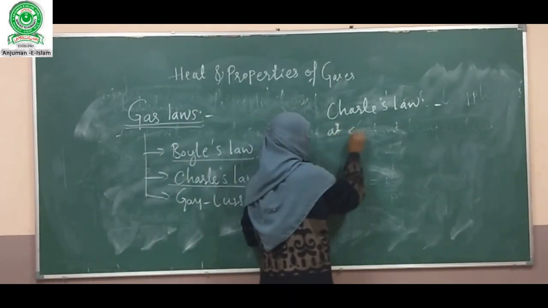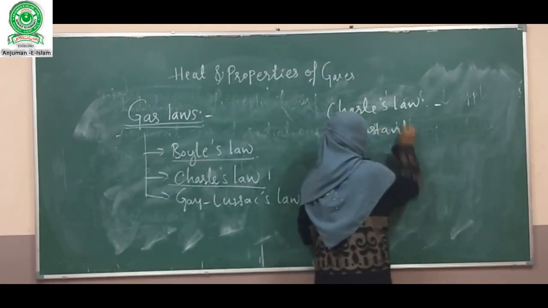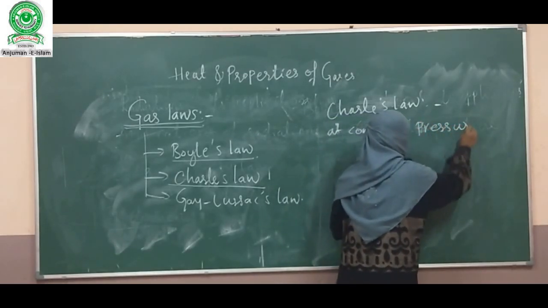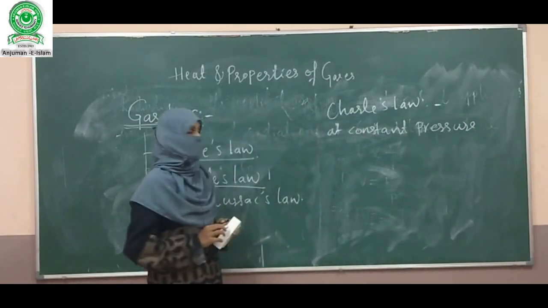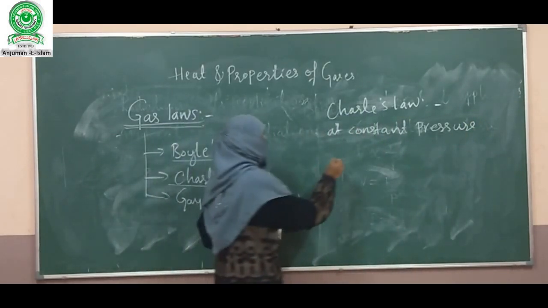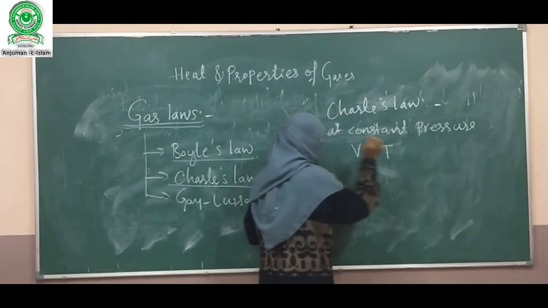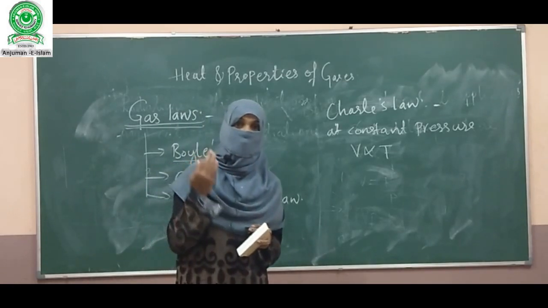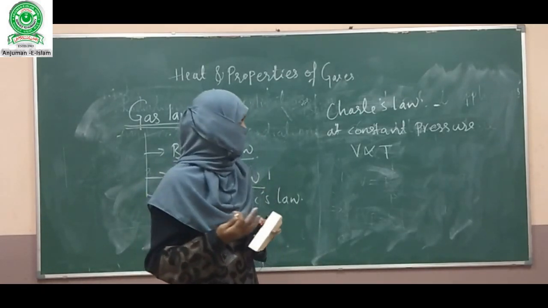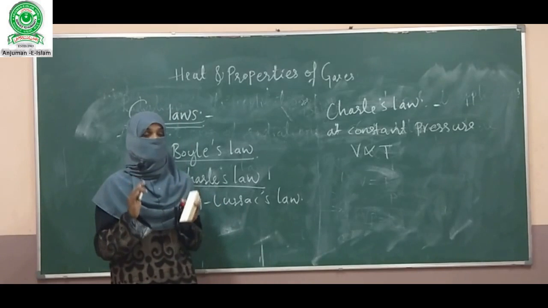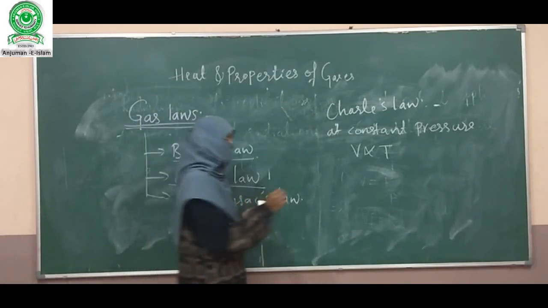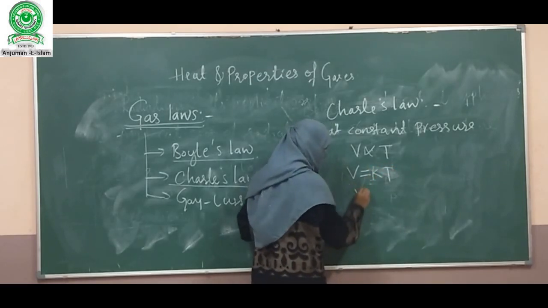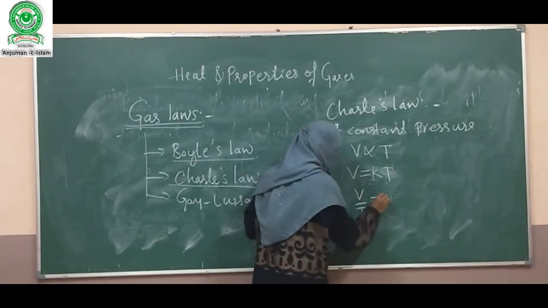Next one is Charles's law. Charles's law states that at constant pressure, the volume of a given mass of gas is directly proportional to absolute temperature. It means when we increase the volume, temperature also increases because it is directly proportional, but in the whole process pressure remains constant. Now remove the proportionality symbol: V is equal to K into T. Taking T to this side, V by T is equal to K.